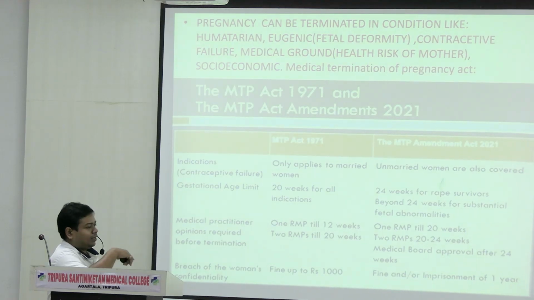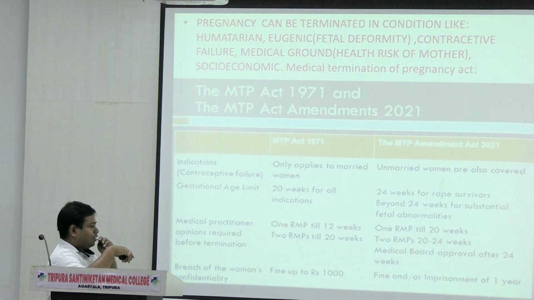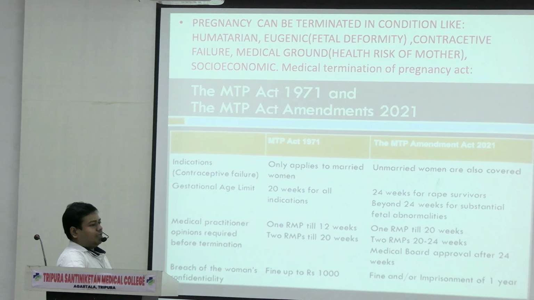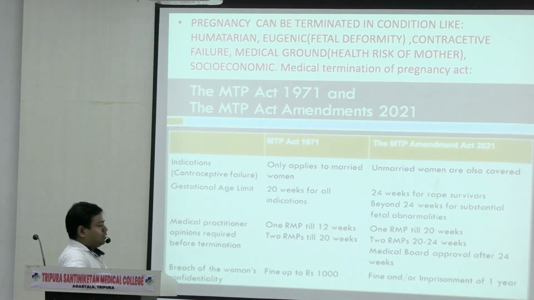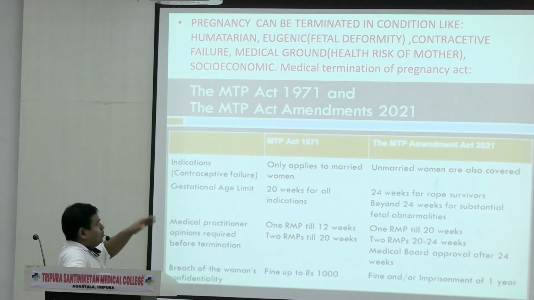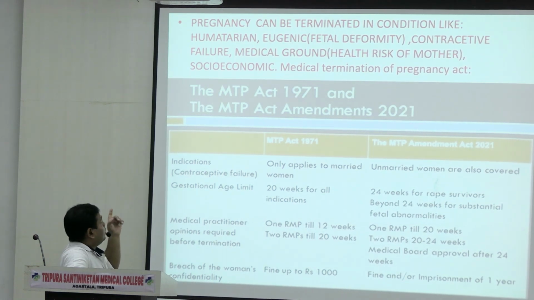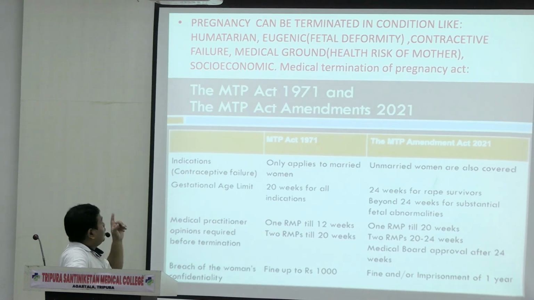Next slide. MTP Act. MTP Act. Okay. If you can mention this, it is good. See, it prevents illegal abortion in India. This act also helps the woman to get a legal abortion in these types of situations: humanitarian, as in rape cases; eugenic, fetal deformity. If the fetus is deformed, there is no point to continue the pregnancy. Contraceptive failure, medical ground, health risks of mother, and socio-economic.